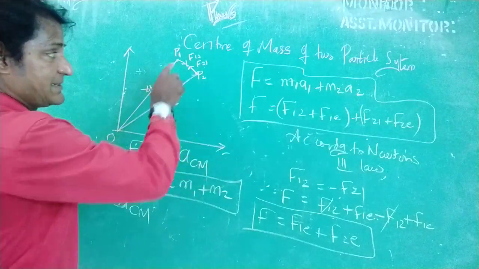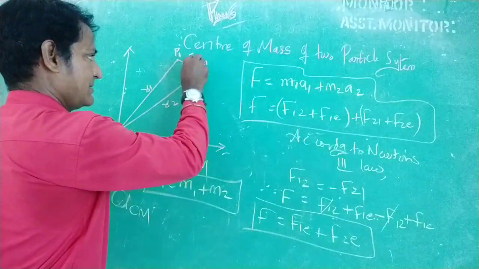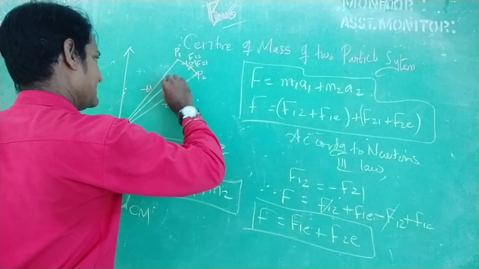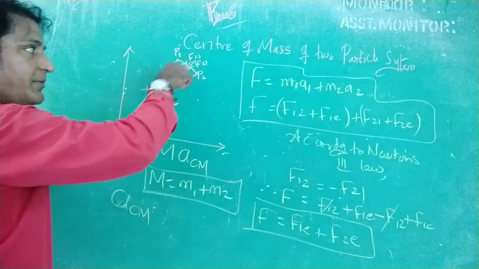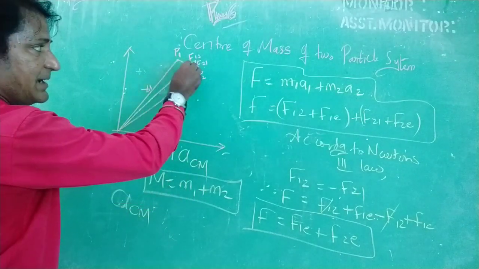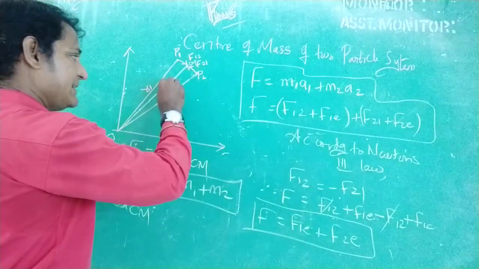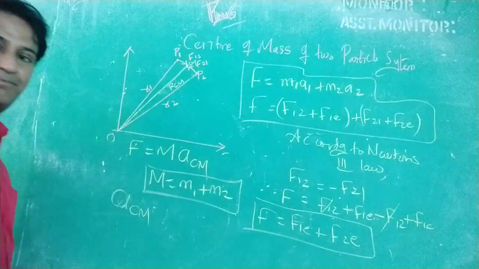If this is the position vector for the center of mass of these two masses from the origin, then this is called capital R suffix CM.